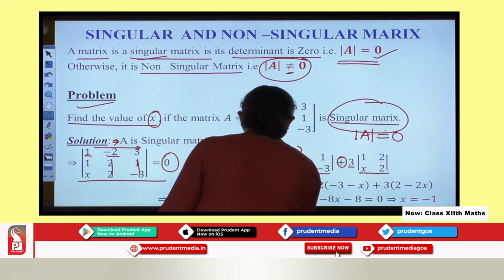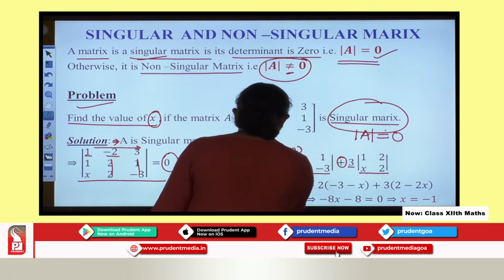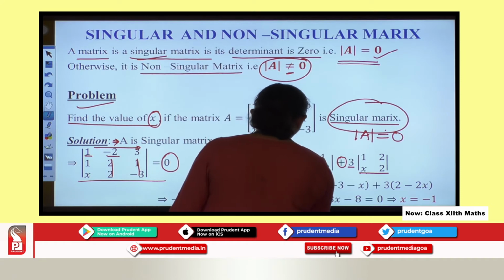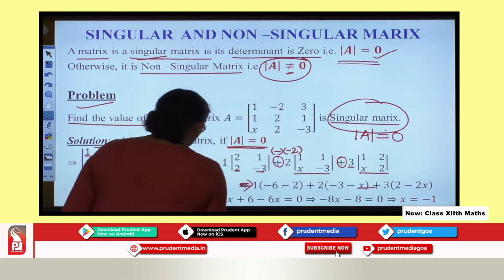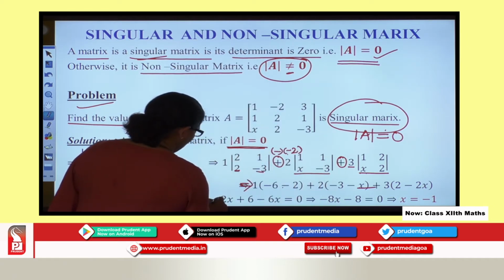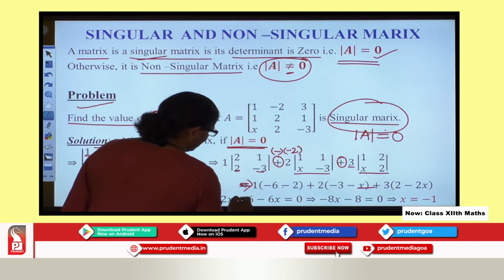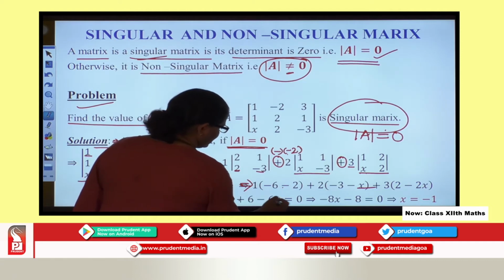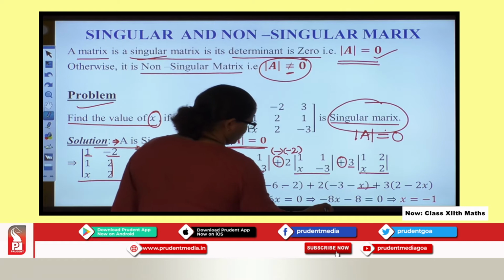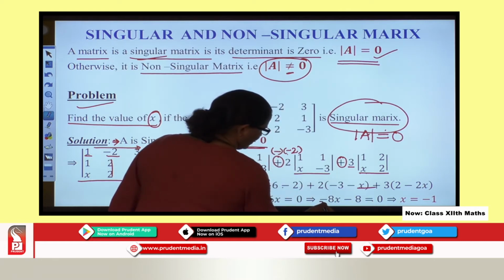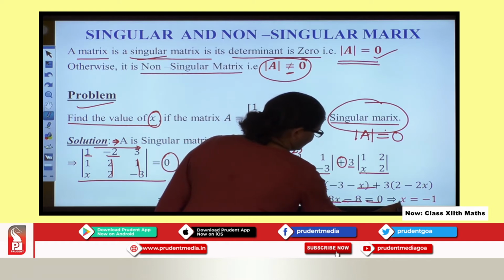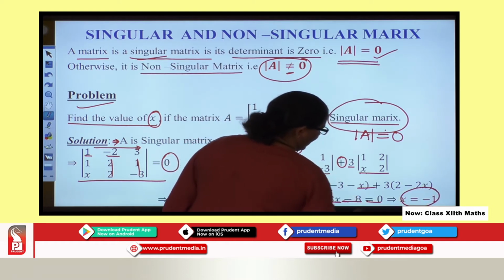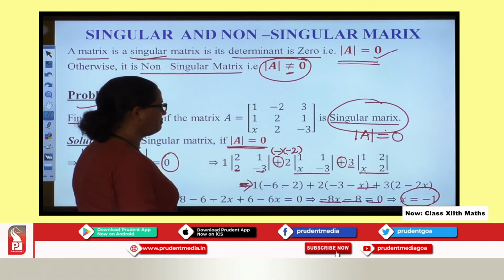So when we find the determinant value over here, you get 1 into minus 3 into 2, so you get minus 6 minus 2. So when you calculate it further, you get minus 8 minus 6 minus 2x, here plus 6 minus 6x, so equal to 0. So you get over here minus 8x minus 8 equal to 0, which will give you the value x equal to minus 1.